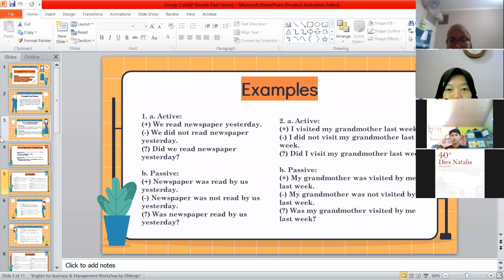And the second example, for the active first, for the positive is I visited my grandmother last week. And for the negative sentence, I did not visit my grandmother last week. And for the interrogative sentence, did I visit my grandmother last week? And then for the passive sentence, the positive is my grandmother was visited by me last week. And for the negative sentence, my grandmother was not visited by me last week. And for the interrogative sentence, was my grandmother visited by me last week?